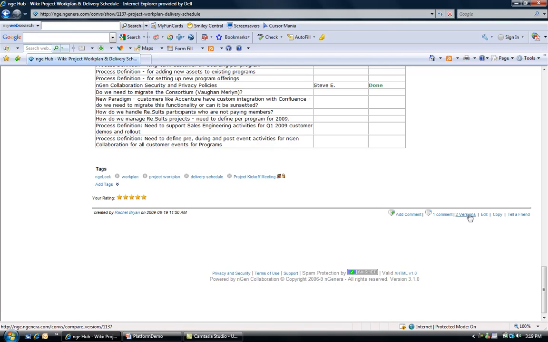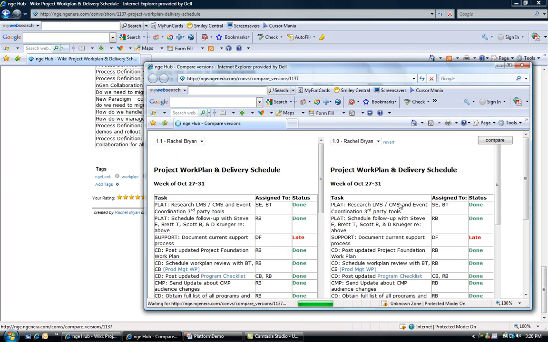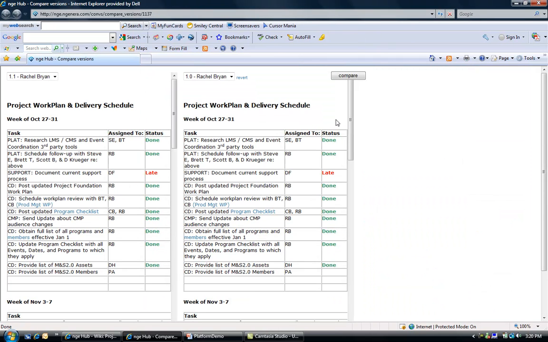You can also look at the versioning. The versioning here is pretty interesting with a wiki. I can go out and I can see how many versions have been out there and actually compare the versions and see what's changed. And if I want to, I can revert back to an old version. So this is kind of nice when you've got multiple people out there modifying your wiki in case you have some revisions that you don't want to keep.